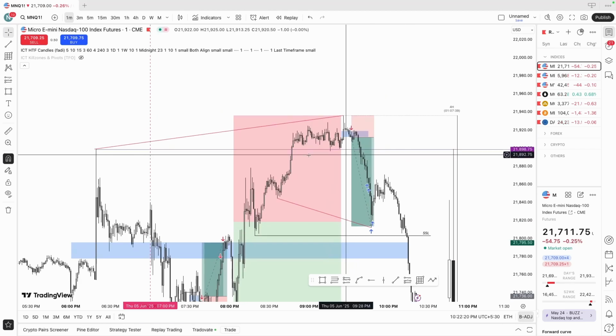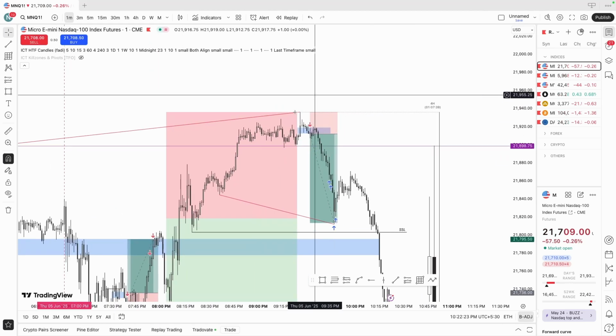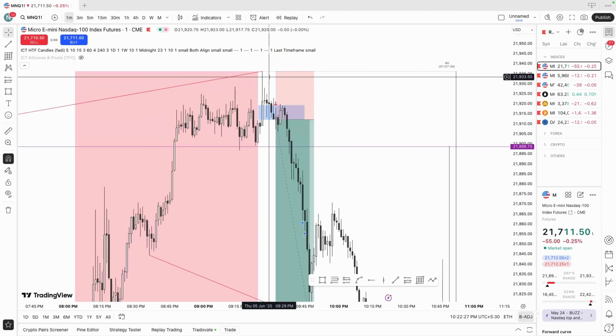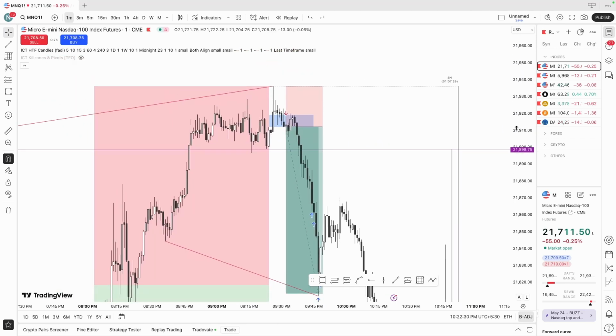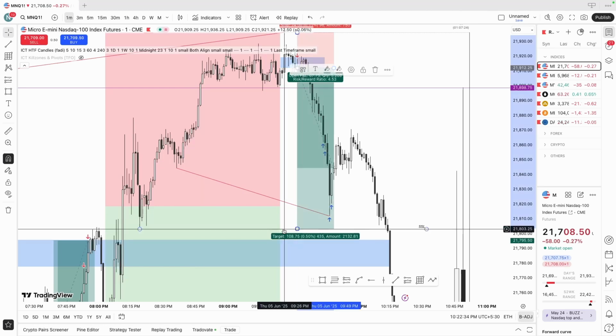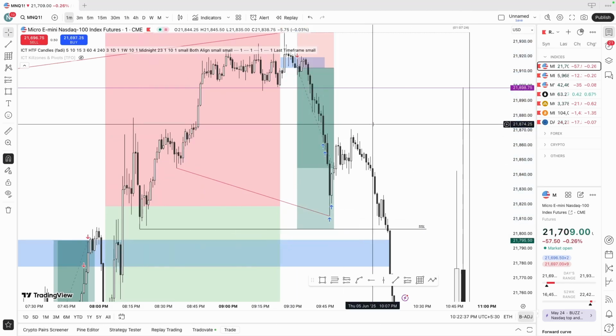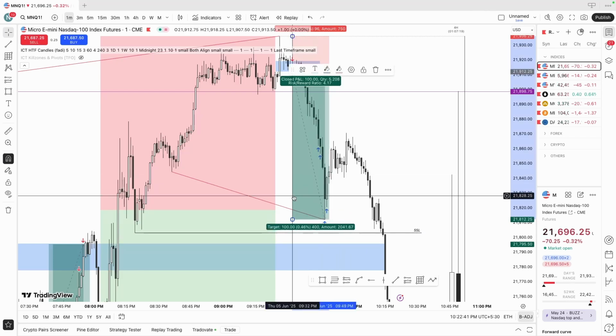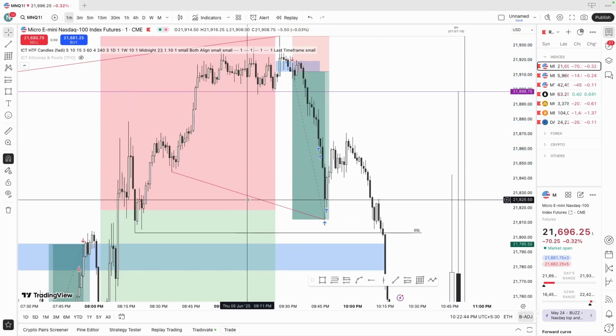So there was the SMT divergence. There was this 1-minute inversion. I entered on that inversion. Stops above this SMT high, that's what my invalidation was, and my target was all the way till these news lows, these lows, which were at discount. It was giving me like 4.5 risk to reward. But I closed everything around this point because we actually created an SMT divergence with ES again.